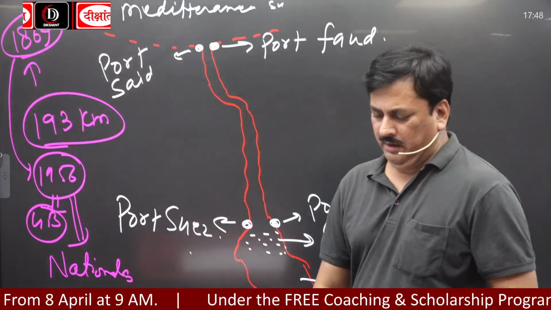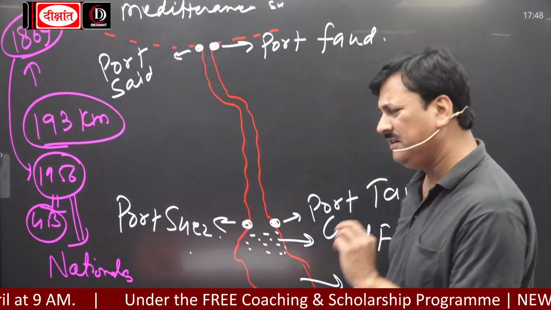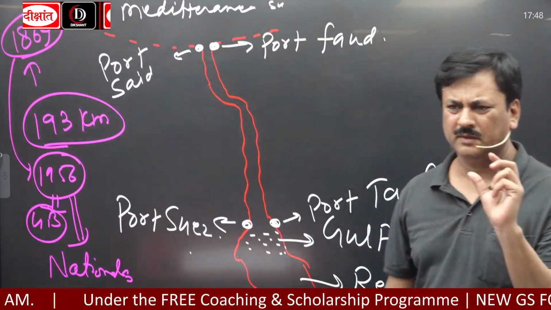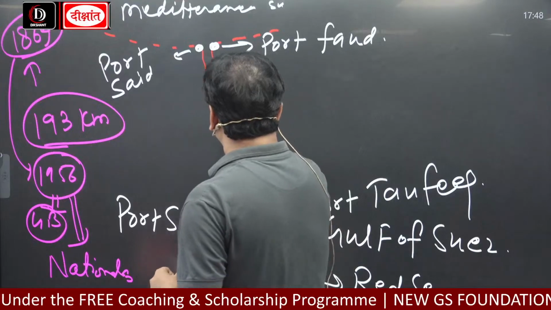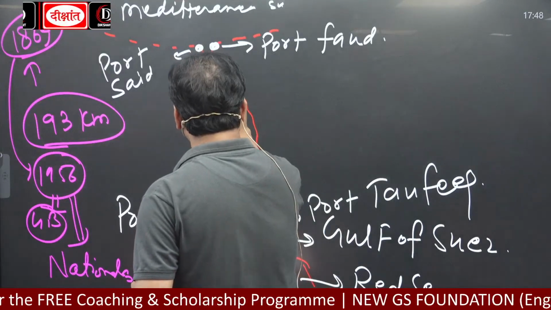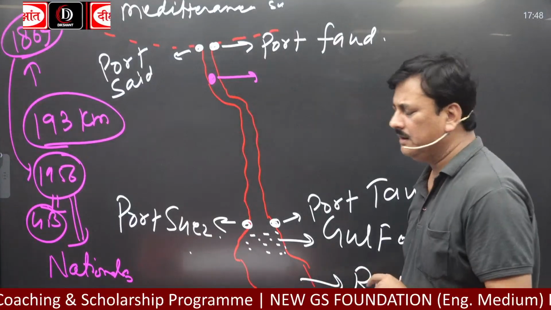Now, in this Suez Canal, we have a large number of lakes. One of the lakes is Lake Manzala. Okay?